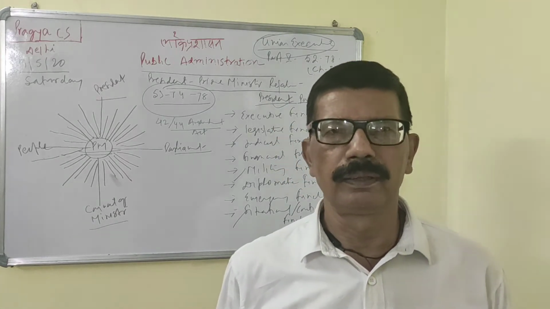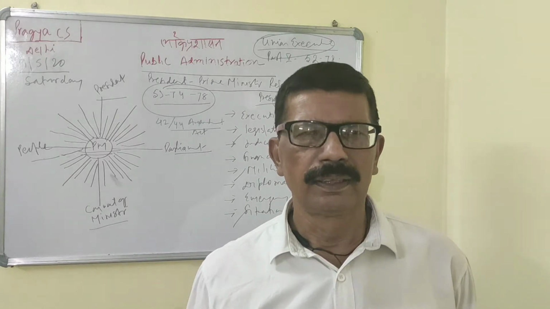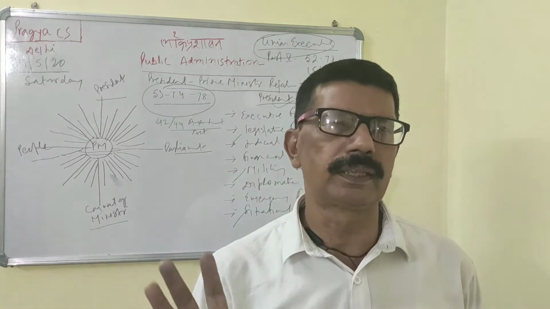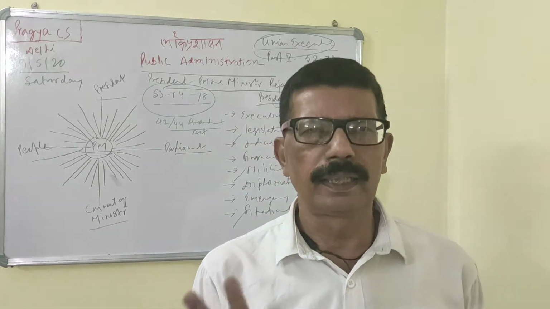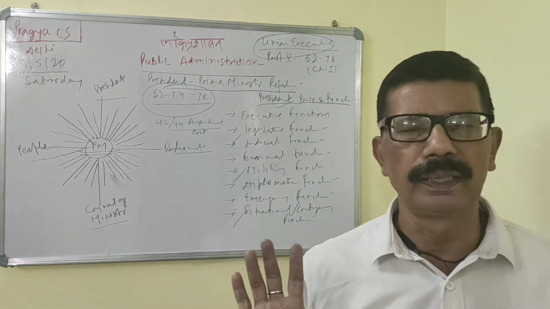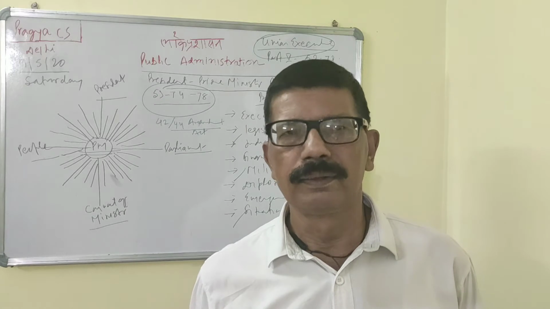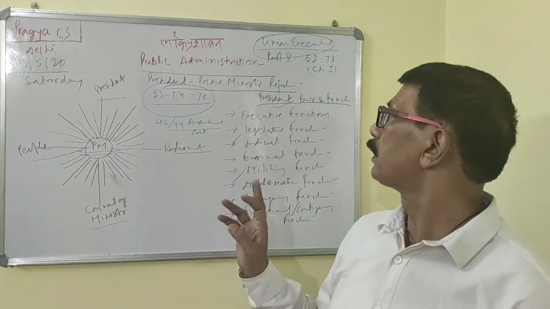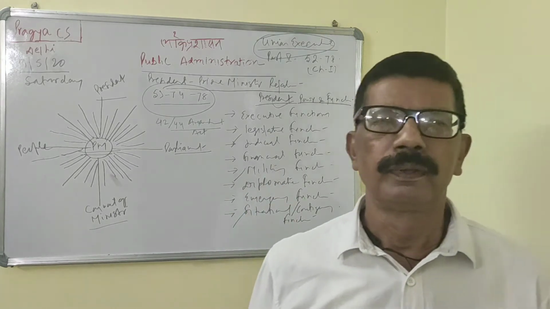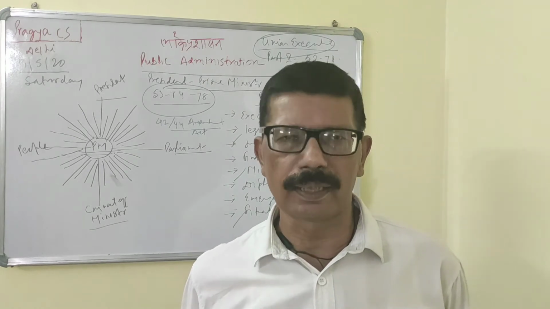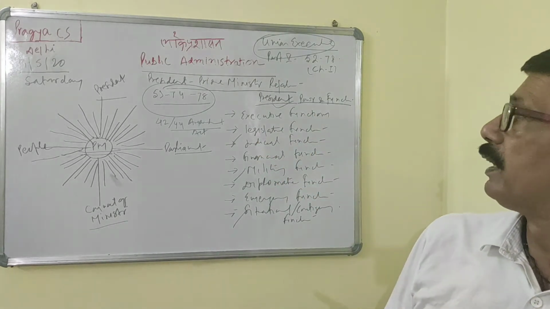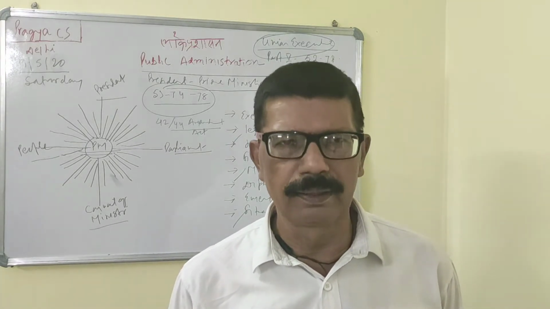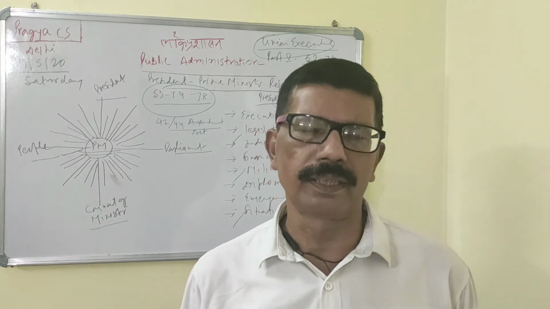First is the union executive, second is Parliament, third is the legislative power of the president, fourth is the judiciary, and fifth is the CAG. So the first chapter of Part 5 is the union executive, having articles from 52 to 78. It deals with the union executive, which consists of the president, and the council of ministers headed by the prime minister.